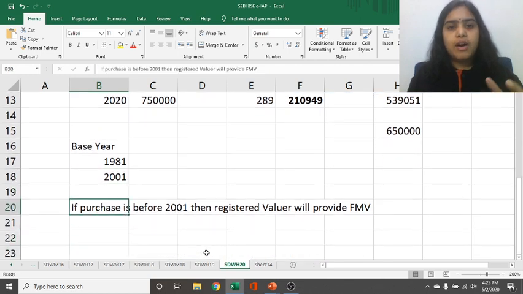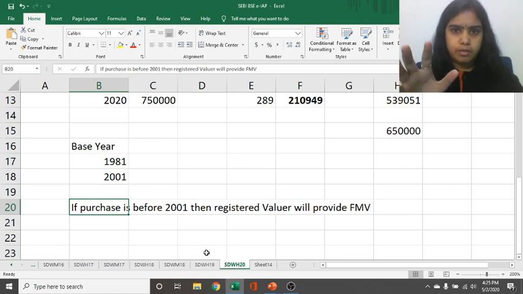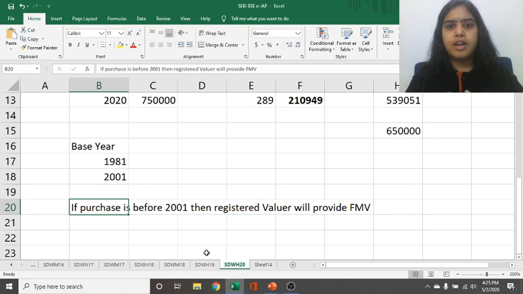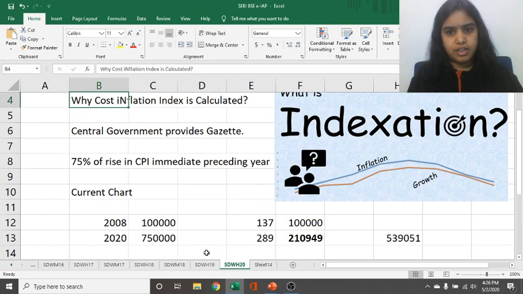If someone has bought real estate or anything before 2001, then whichever is higher between the actual market price or the fair market value calculated by a registered valuer is considered. So if your buying is before 2001, then also we can take the advantage of this indexation method.